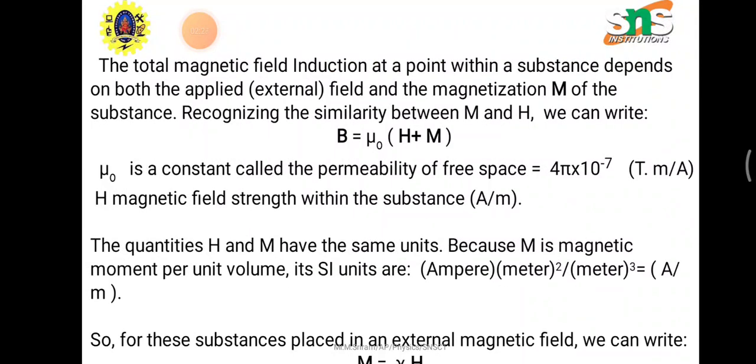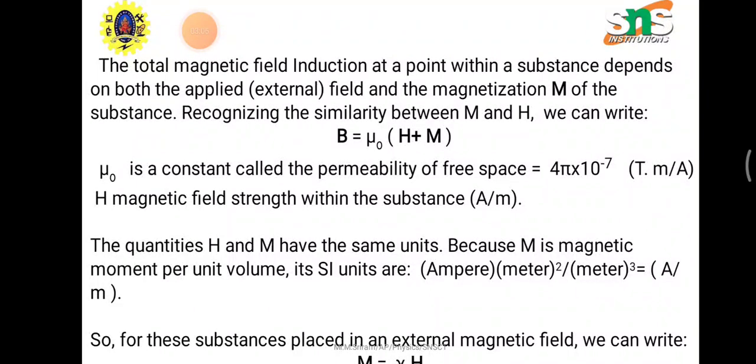So the total magnetic field induction at a point within the substance depends on the applied external field and the magnetization M of the substance. Recognizing the similarity between M and H, we can write B equal to mu naught times H plus M. Already we know that mu naught is the constant called permeability of free space, which is equal to 4 pi into 10 power minus 7 Tm per ampere. H is the magnetic field strength within the substance.